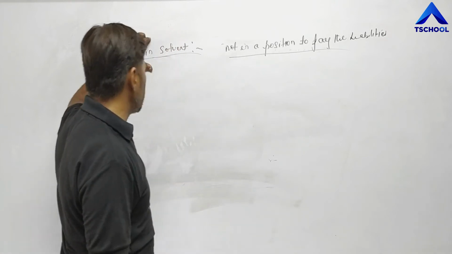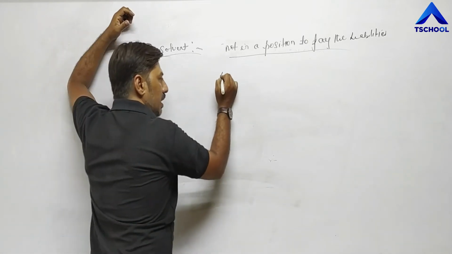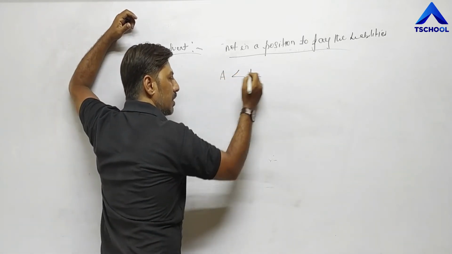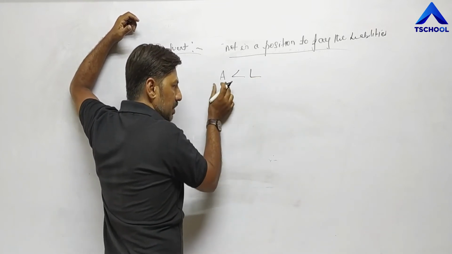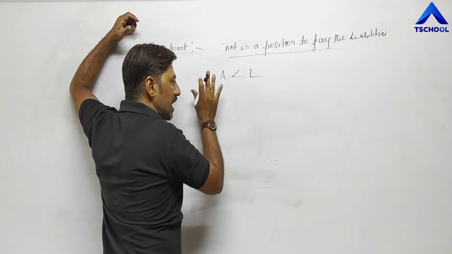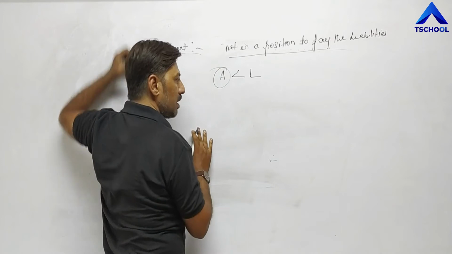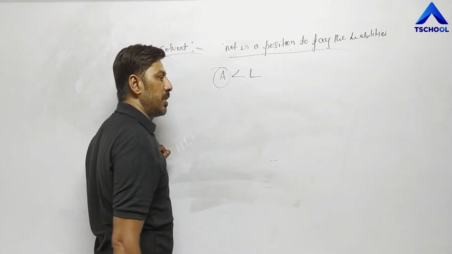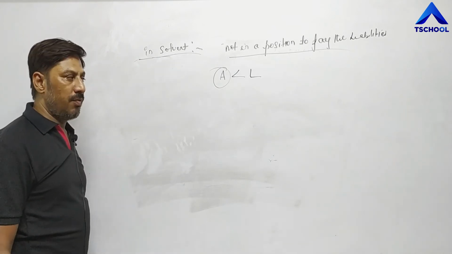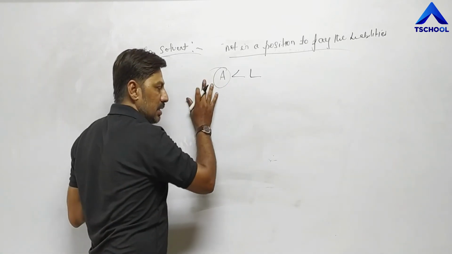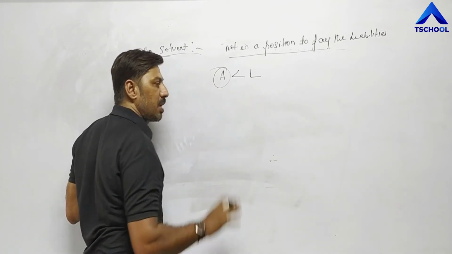But such insolvency is always declared by a court. In this case, their assets are less than liabilities, or in other words, liabilities are more than the assets. Means assets are insufficient, they do not have enough assets. Even by selling all the assets, they are not in a position to pay their liabilities. That situation is called insolvency. When liabilities are more than assets, we can say this firm or business unit is declared insolvent.